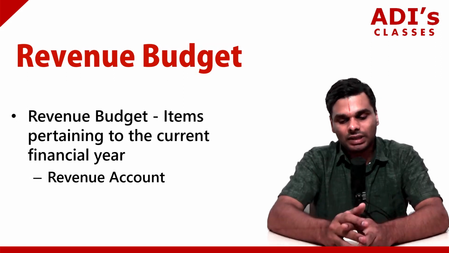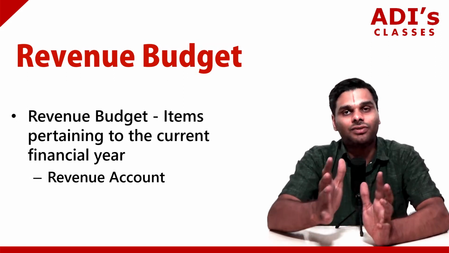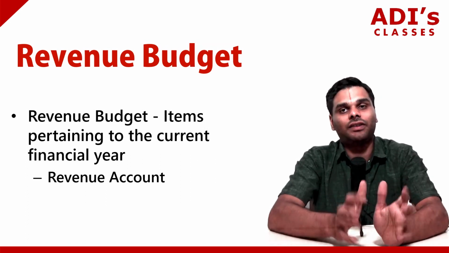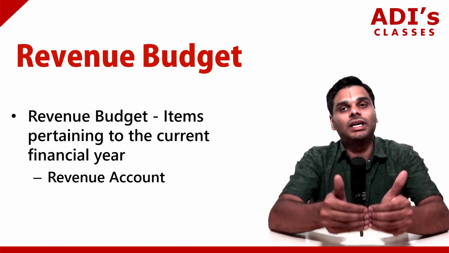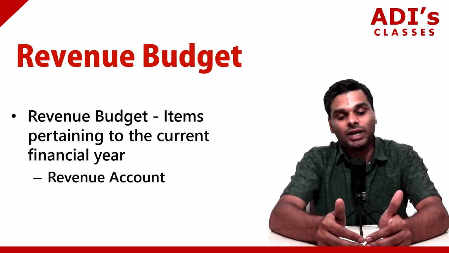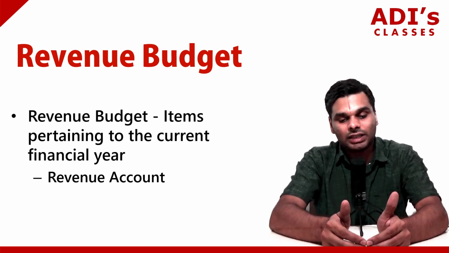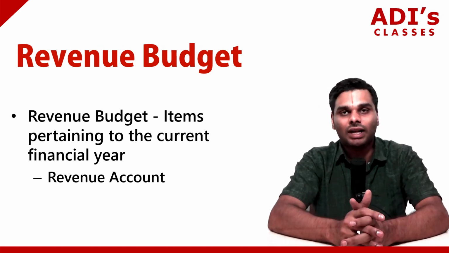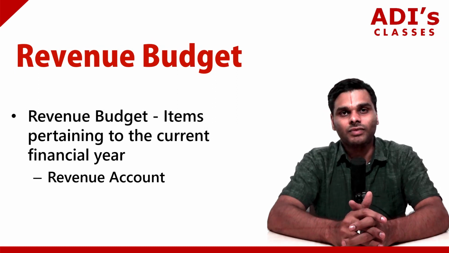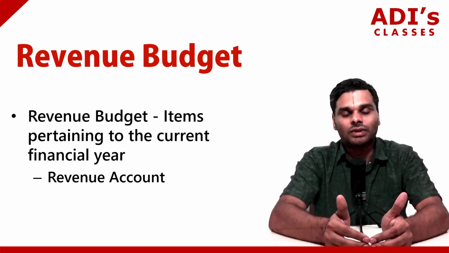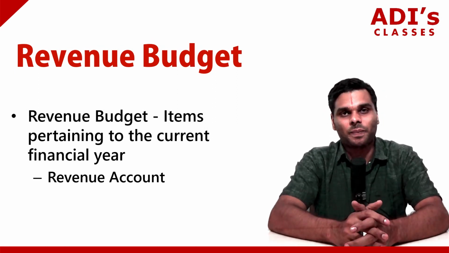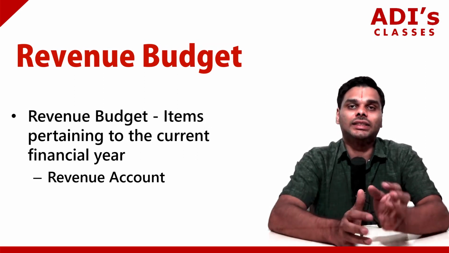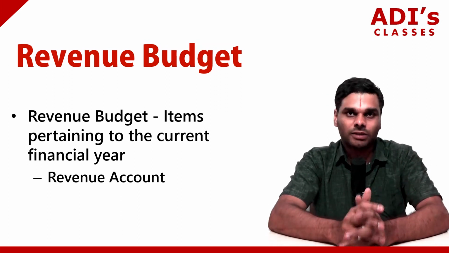The best example is, let's say, the salaries of government employees. This is shown under the revenue budget because that is only for that financial year. Operational expenses or operating expenses for a particular department of the government will also come in the revenue budget. Maintenance will also come in the revenue budget. So these are all the things that will come under the revenue budget. It contains items pertaining to the current financial year.